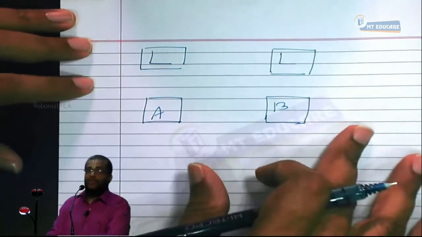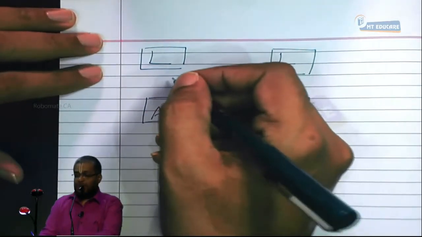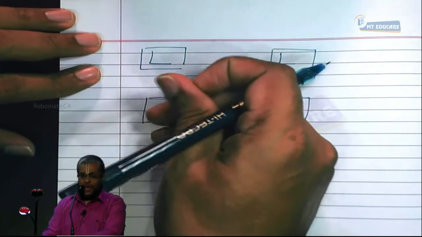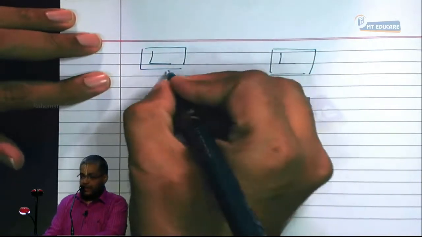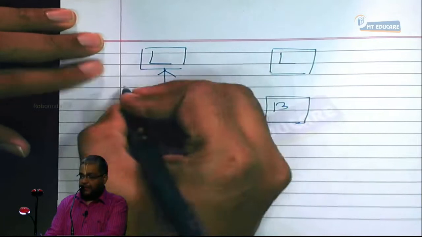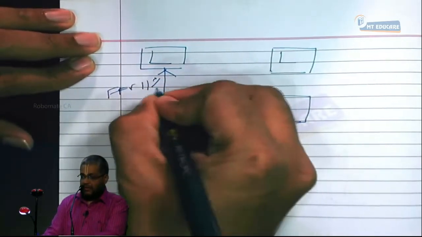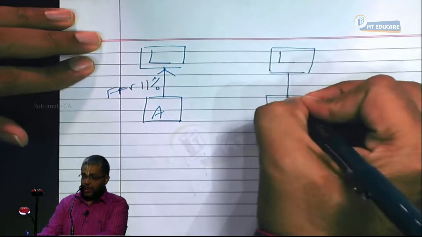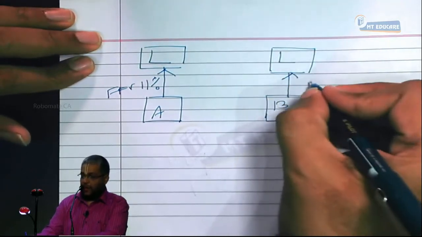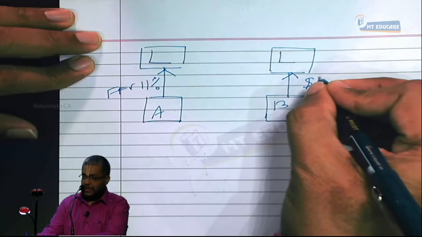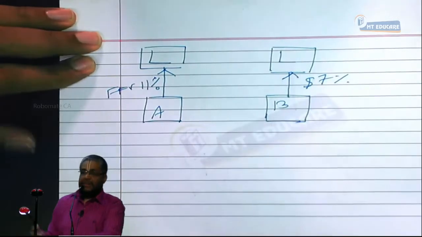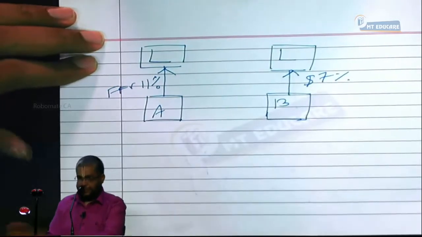A wants to borrow at what rate? Dollar, but borrows at what rate? FFR. It borrows at FFR, how much percent? 11%. B wants to borrow in FFR but borrows in what? Dollar. How much percent? 7%. Tell me who should you satisfy first?